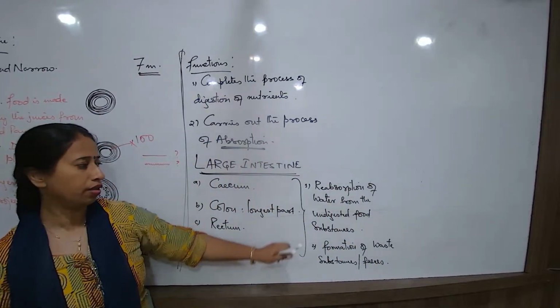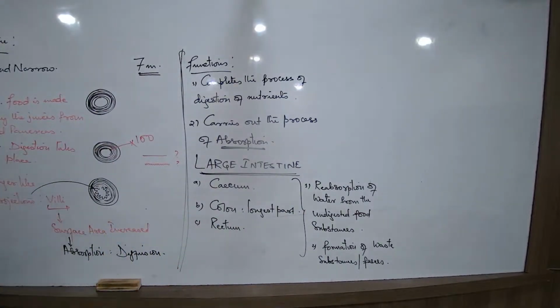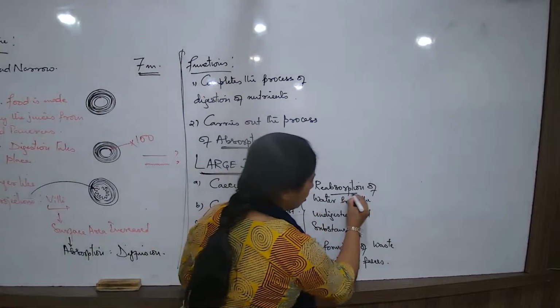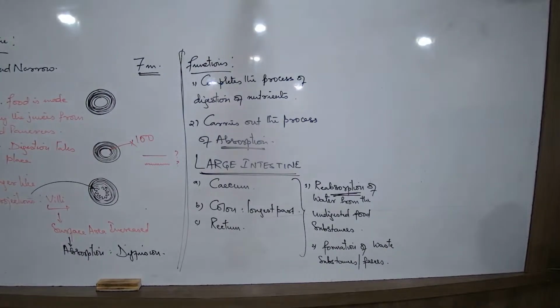Okay, now let us look at these two points. What did we write just now? What is the job of the large intestine? Reabsorption of water. What is the meaning of reabsorption? Look at this. By the time the food is in the ileum, what has happened? Absorption is going on. But what is the consistency of the food here? It's almost liquid.